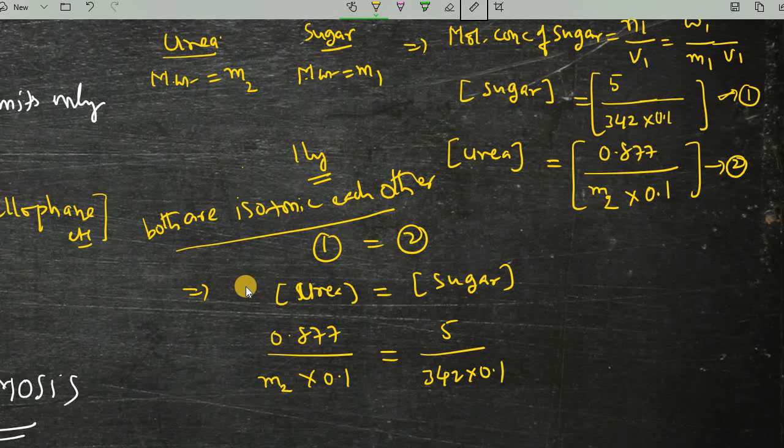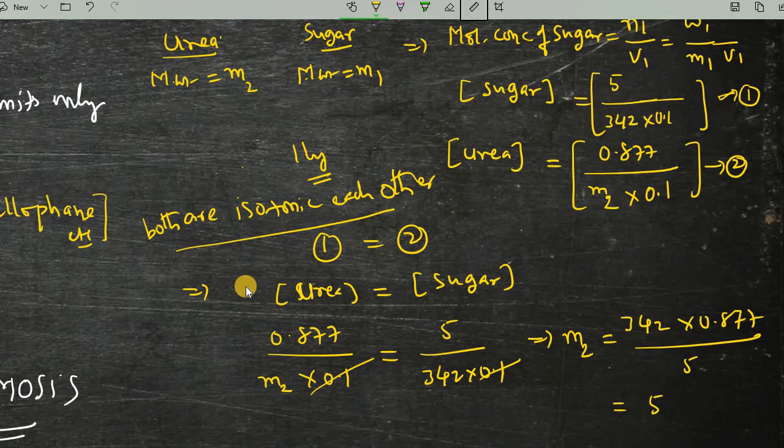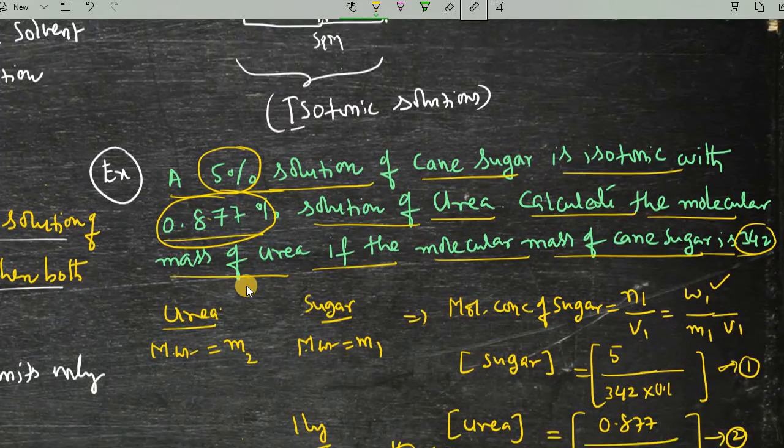The 0.1 will get cancelled, and finally you will get M2 equals 342 into 0.877 divided by 5. Upon simplification I got 59.98, approximately 60 grams per mole, which is the molar mass of urea.